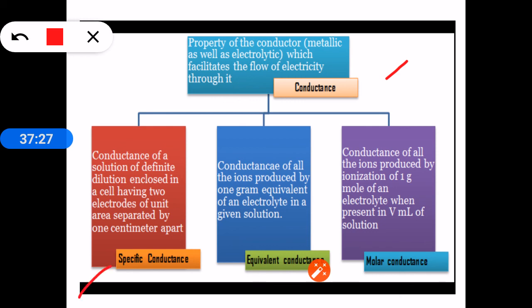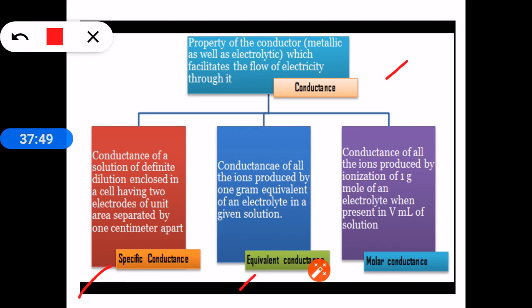Specific conductance is defined as the conductance of a solution of definite dilution enclosed in a cell having 2 electrodes of unit area separated by 1 centimeter, or we can say the conductance of 1 cc solution, or 1 ml, or 1 centimeter cube of solution, is called specific conductance.